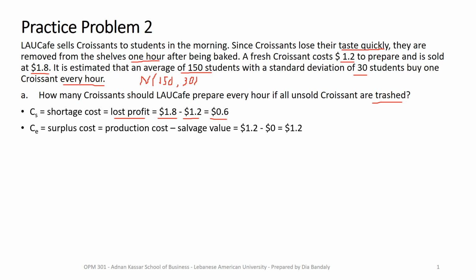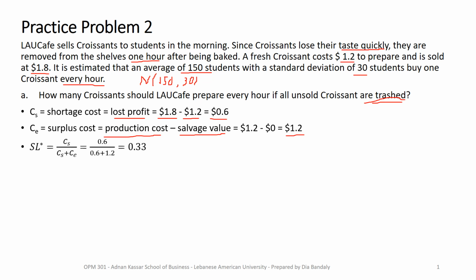What about the surplus cost? Given that everything would be trashed, I don't have any salvage value. Let's say we are left with 12 croissants unsold after 1 hour. We're going to trash them. So what do we lose? We lose their production cost, right? We don't have any salvage value here. It's zero because they are discarded. So that makes our surplus cost 1.2.